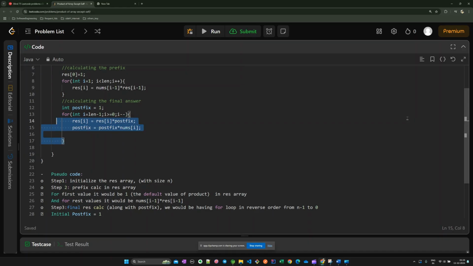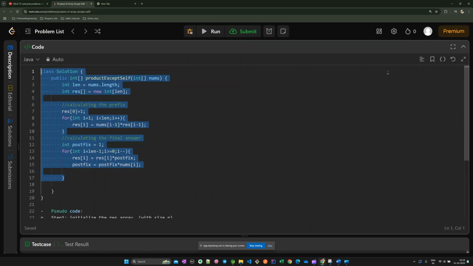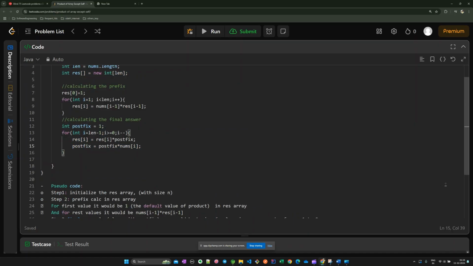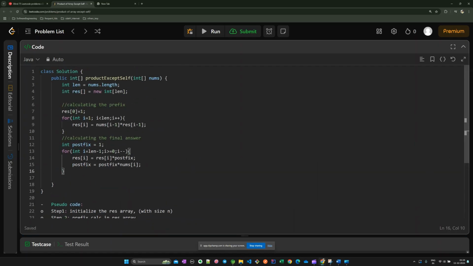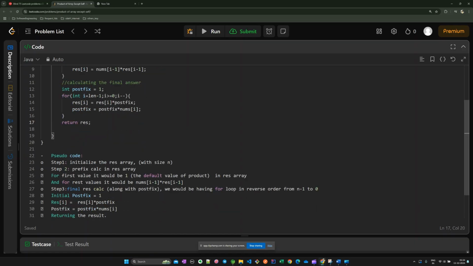I'm repeating once more that if you're not understanding this code, you should go with the things that I made you understand on the white paper. Let me know if anyone is lagging behind and not able to understand it, and I'll try to make a separate playlist for this sort of question which takes time to understand.